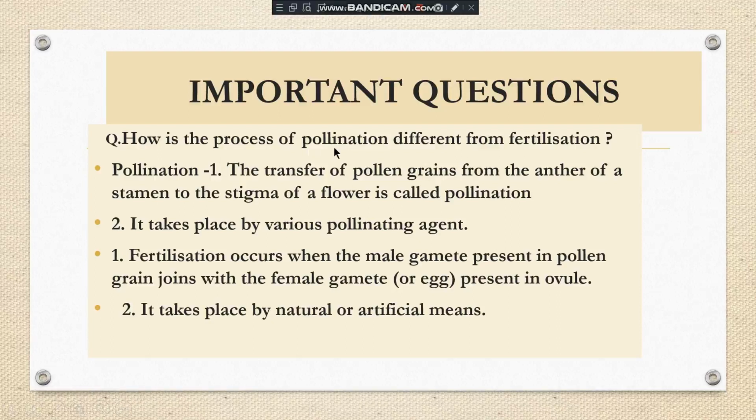how is the process of pollination different from fertilization? These are two different processes. First is pollination and second one is fertilization. What are the main differences between them?